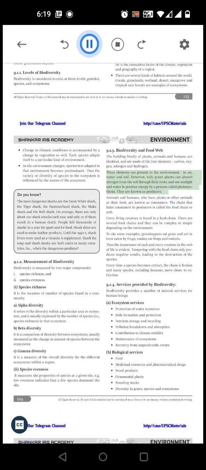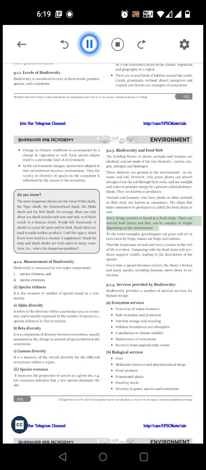However, only green plants can absorb nitrogen from the soil through their roots, and use sunlight and water to produce energy by a process called photosynthesis. They are known as producers. Animals and humans, who have plants or other animals as their food, are known as consumers. The chain that links consumers to producers is called the food chain or web.